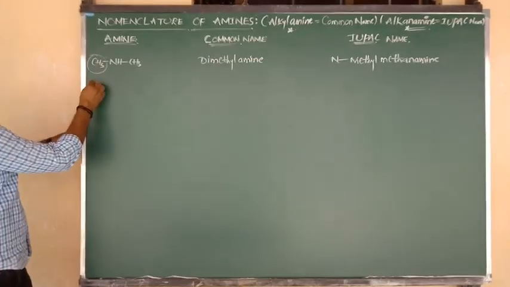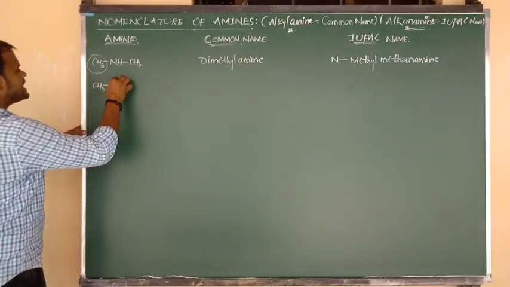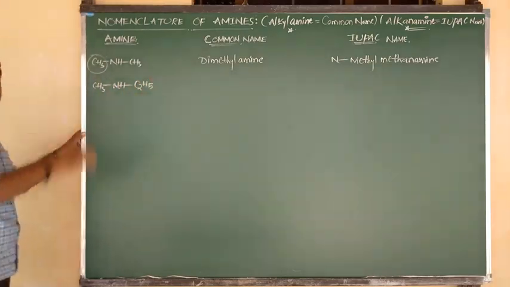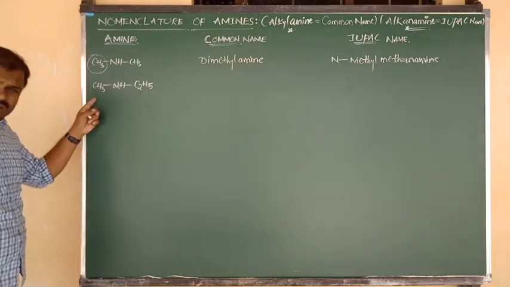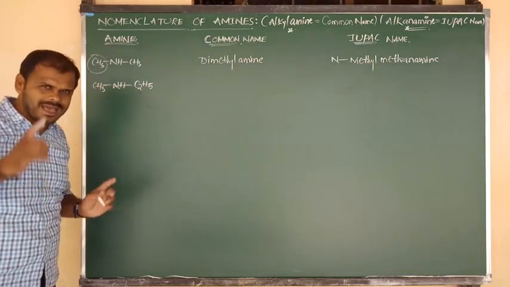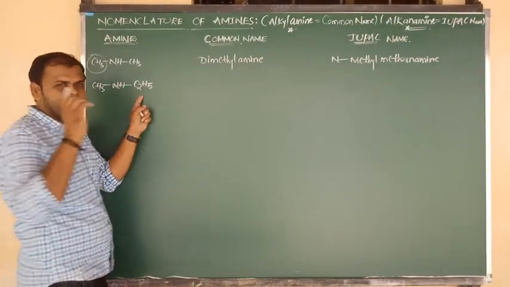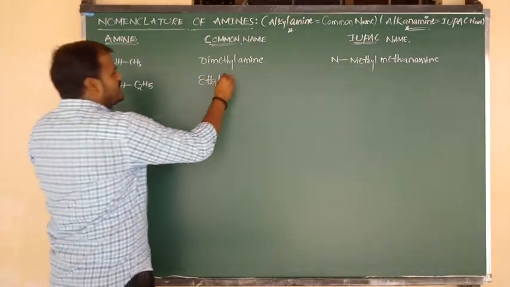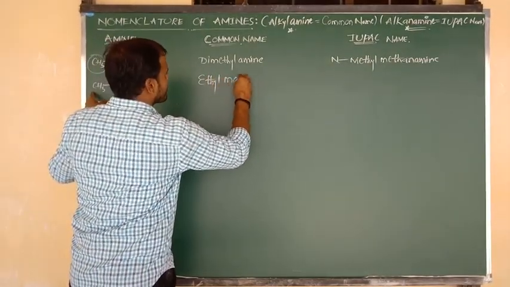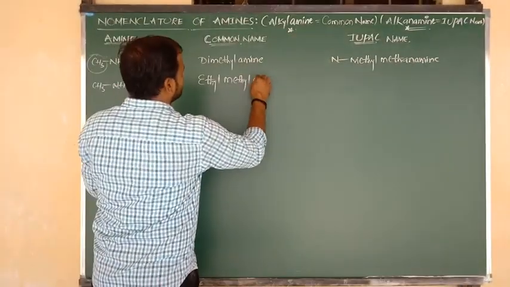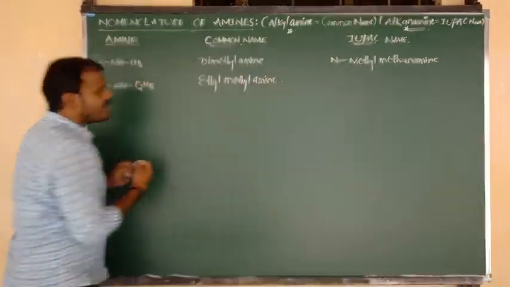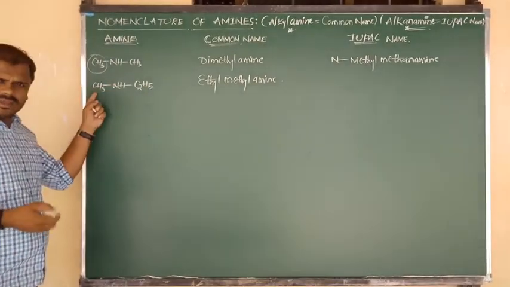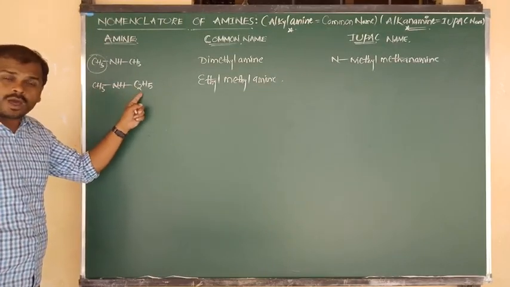Once again, another example. Now I am going to write CH3 bonded to NH, NH bonded to C2H5. Yes, again a secondary amine, but one side has a methyl group and the other side an ethyl group. As per alphabetical order, we have to write ethyl first, so E for ethyl and M for methyl, and the functional group is amine. So what is the name of this compound? Ethyl methyl amine.